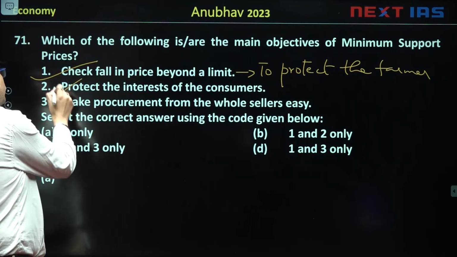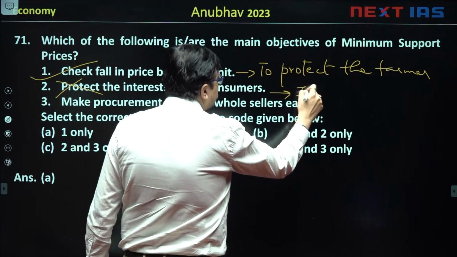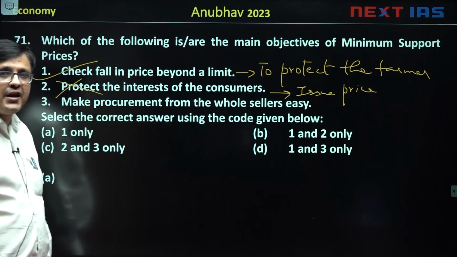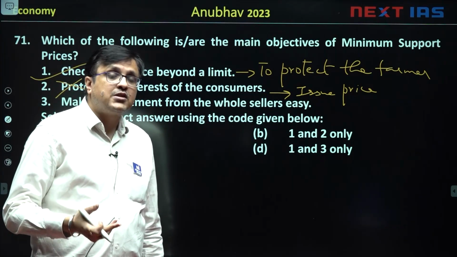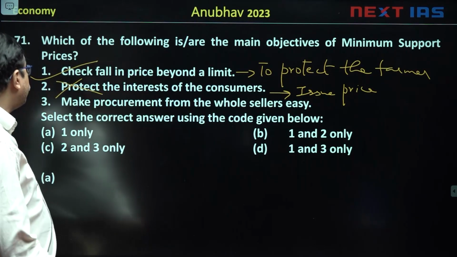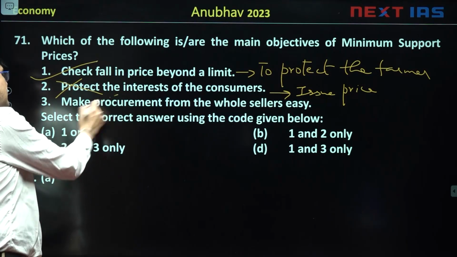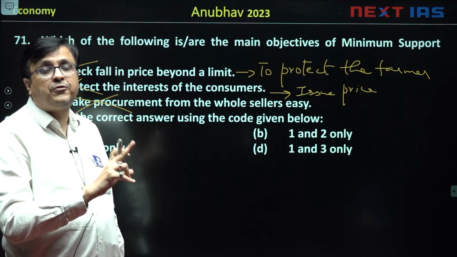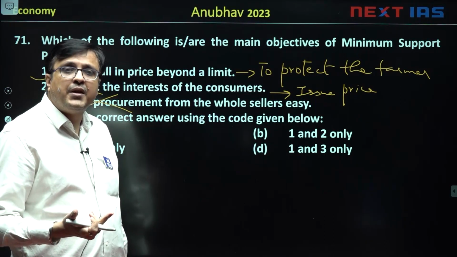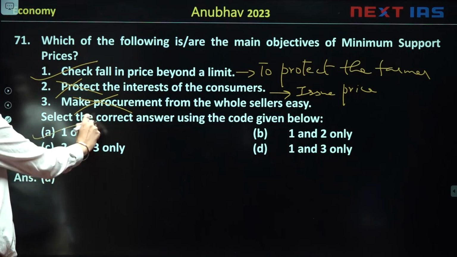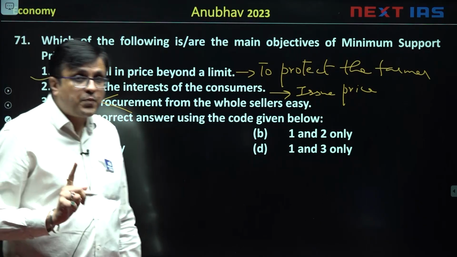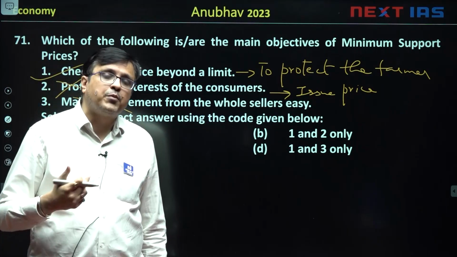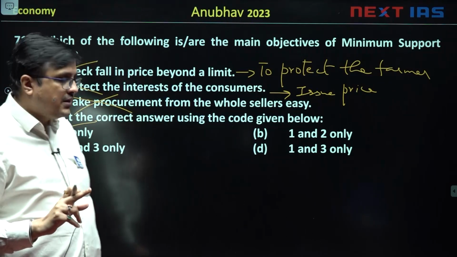That is not true. For protecting the interest of the consumers, there is the issue price. कम दाम पे प्राइस रिलीज करना जो फूड कॉर्पोरेशन ऑफ इंडिया करती है. So that is called issue price. That is not minimum support price. And then, make procurement from wholesalers easy. That is also not true. It is not about procuring from wholesalers. It is procuring from the farmers and giving them the benefit of minimum support price. So the answer in this case will be A, 1 only.